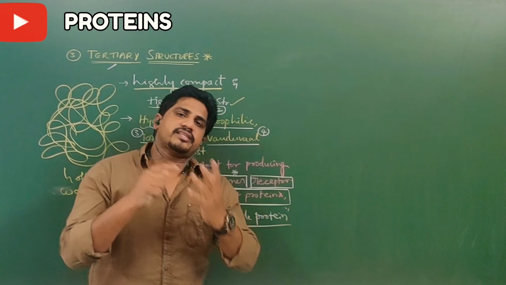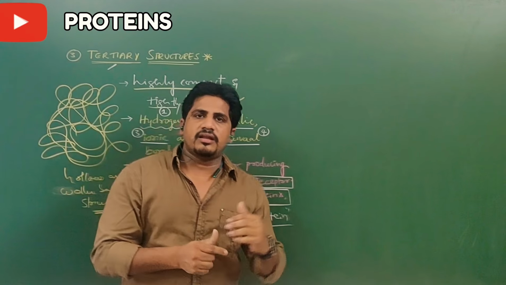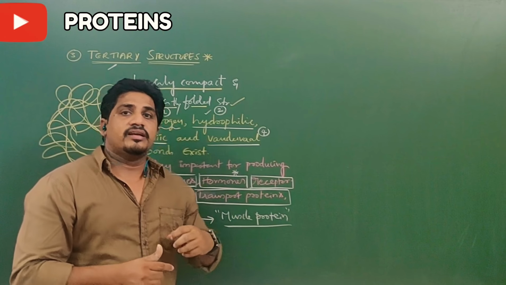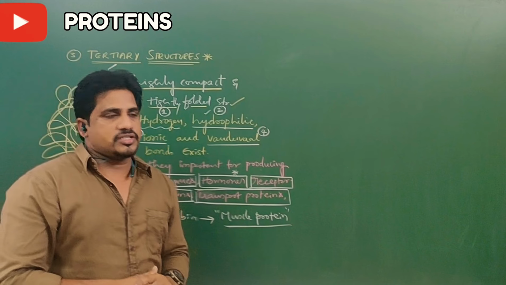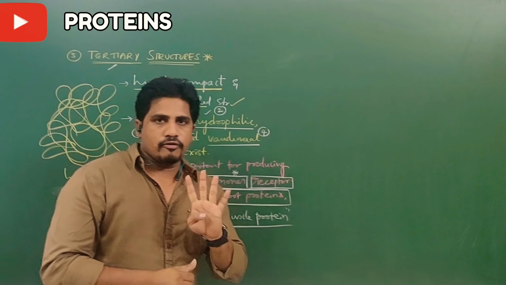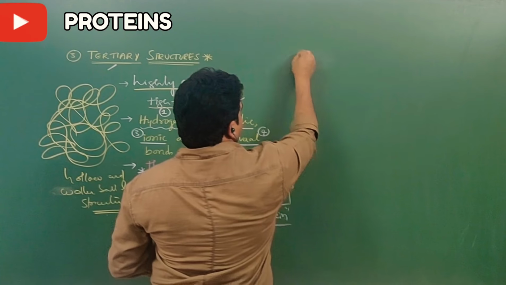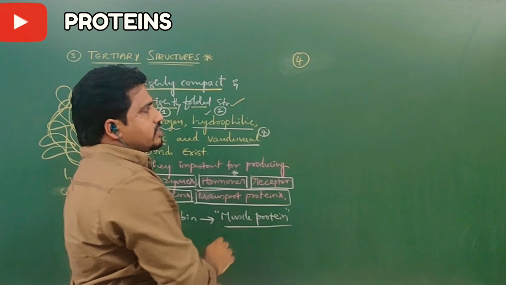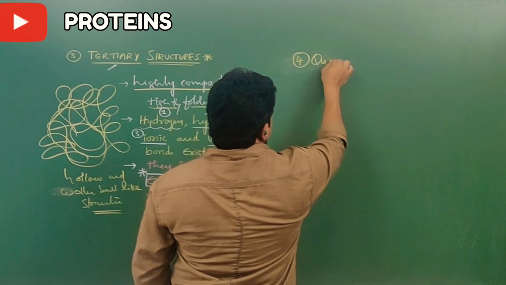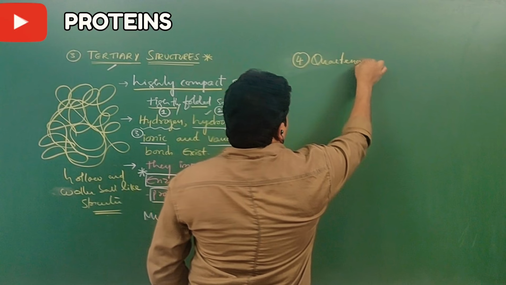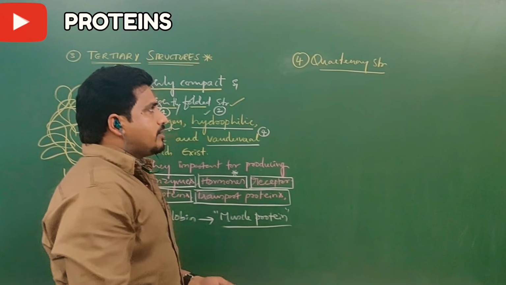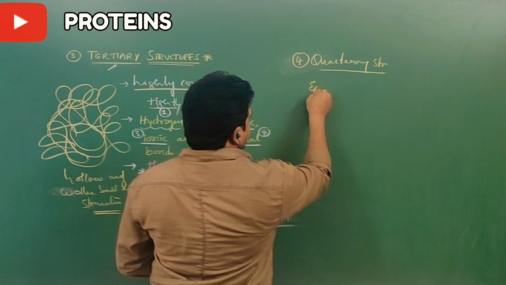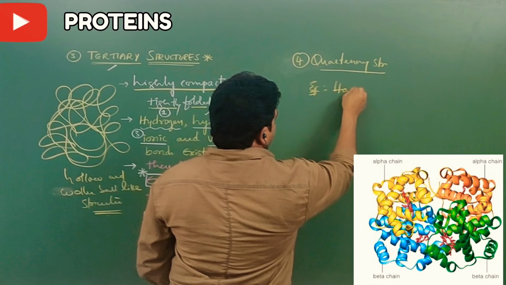Primary and secondary structures are only one dimensional, but here these structures can be seen in three dimensions because of the tightly packed and compact structure and the presence of all four types of bonds. Now I am going to conclude the structures with the quaternary structures of proteins. For the example, first I will tell you hemoglobin.